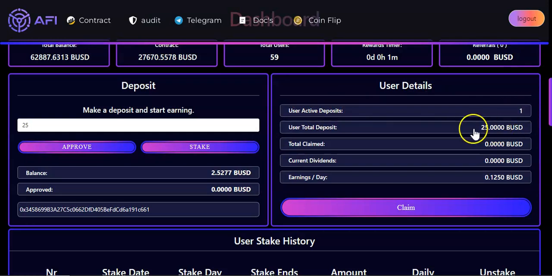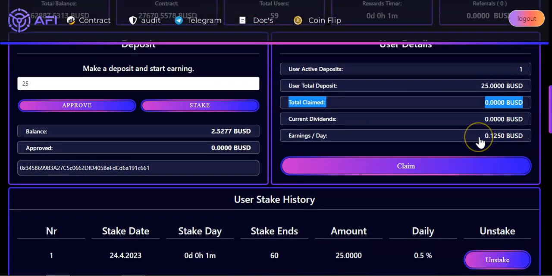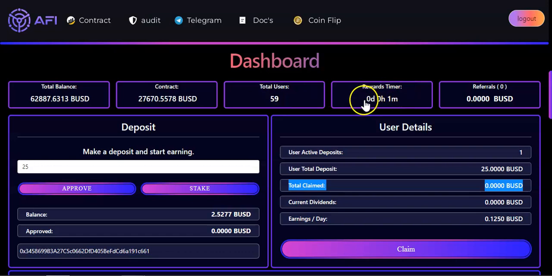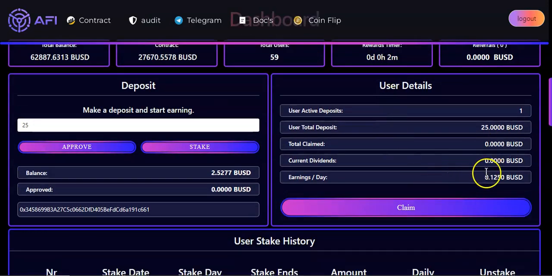So we have one active deposit, 25 BUSD. As you can see right here, the tax doesn't come off your deposit, but it comes from the TVL. Okay, so over here we can see the total claim, current dividends, and earnings per day. So I'm going to get 0.12, 12.50 per day. So if I want to claim, I will have to wait 10 days because we have a timer right here. Okay, so when it comes to 10 days, 0 hours, and 0 minutes, that means I am okay to claim. And then I will have 48 hours to claim my rewards. If not, I will stop earning my rewards.